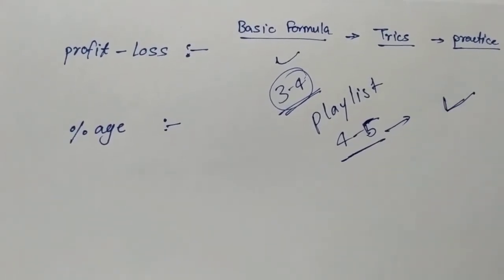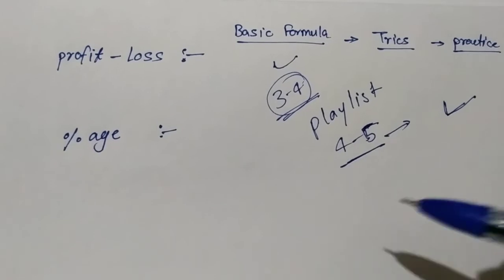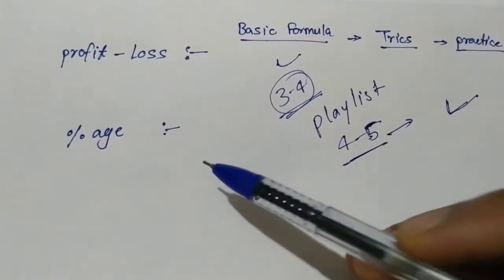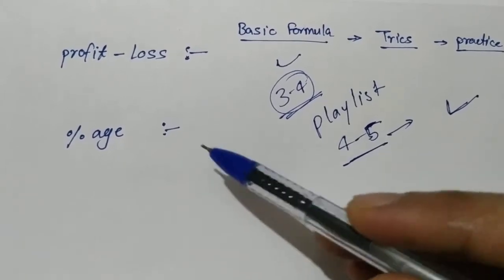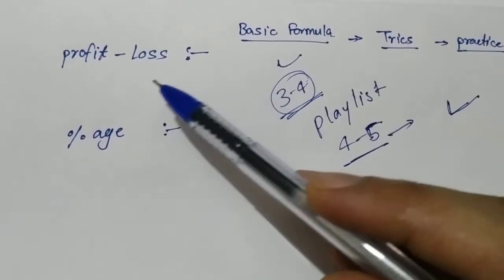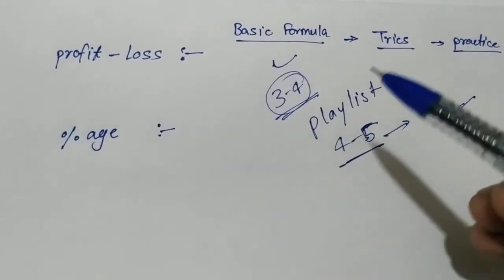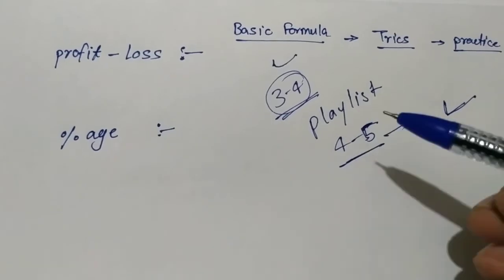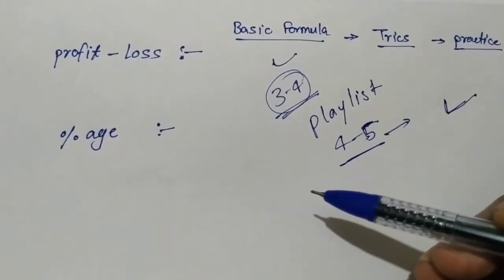Then after completing these things, you have to go to another chapter. That means you have to complete all the problems related to profit and loss, practice and use tricks in those questions. Then we move forward to another chapter.